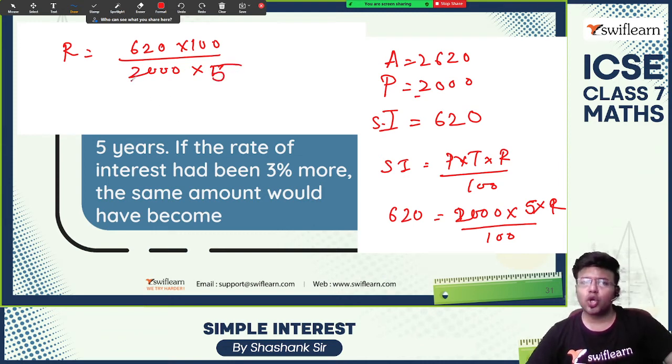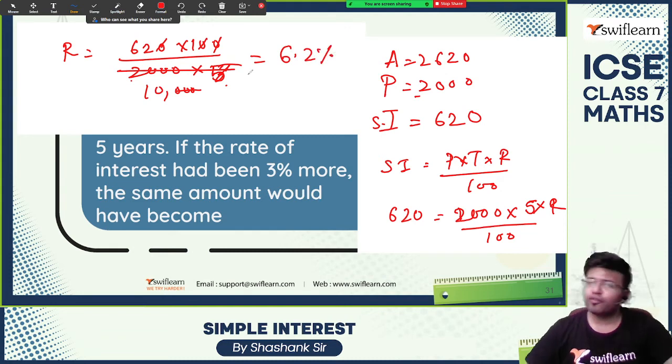Okay, so 2 into 5 is 10,000. Now 1, 2, 3 zeros, 1, 2, 3 zeros cancel. 62 by 10 is 6.2. Rate of interest is 6.2. If the rate of interest had been 3 more, the same amount would have become, instead of 6.2, 3 more, which is 9.2.